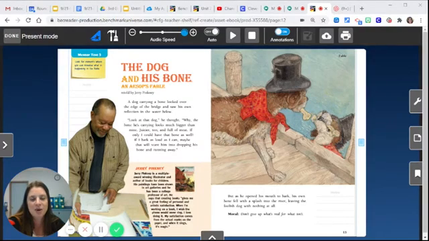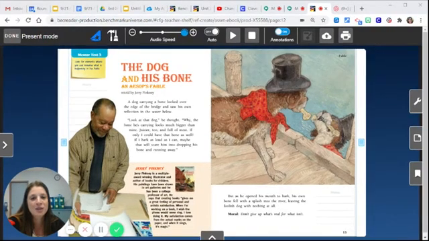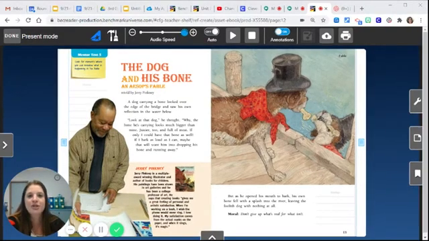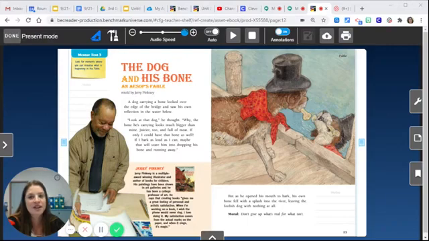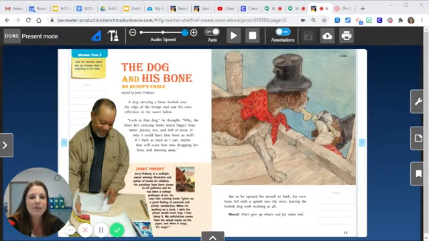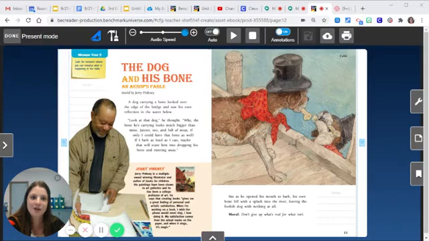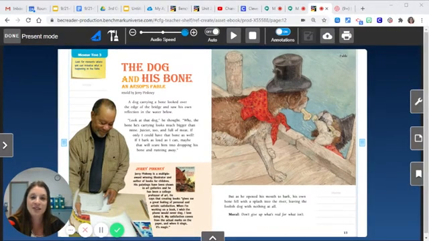So yesterday in The Dog and His Bone, we read that the dog was carrying a bone over a bridge, and as he looked into the water, he saw his own reflection, but he didn't realize it was his reflection. And he became jealous of what he thought was a bigger and juicier bone in the mouth of another dog. So he thought that if he could bark as loud as he could, then maybe he would scare that other dog into dropping the bone, and then he could have it for himself. Well, we know what happened. The dog barked, he dropped the bone, and the bone fell into the river, leaving him with nothing.